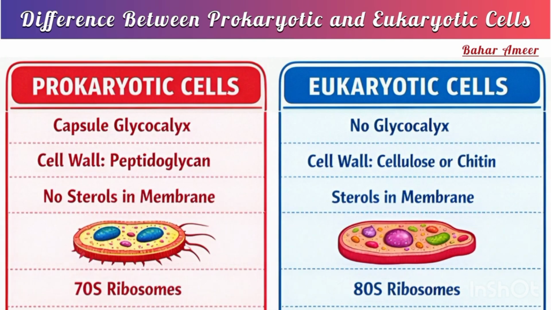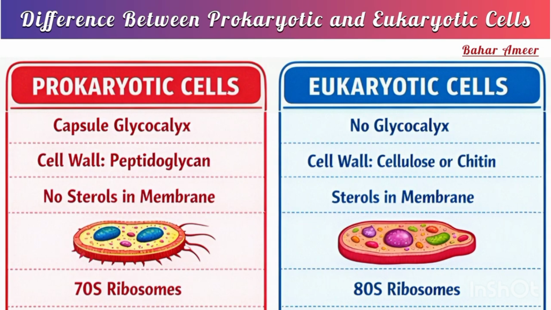Moving on to the glycocalyx. Glycocalyx is an outer layer, a thick or dense sugar coat that prevents escape and is sticky. In prokaryotic cells, glycocalyx acts as a capsule, whereas eukaryotic cells don't have a cell wall with glycocalyx. Let's talk about cell wall. Prokaryotic cell walls are mostly made up of peptidoglycans and are chemically complex, while eukaryotic cell walls are made up of cellulose, chitin, and pectin and are chemically simple.